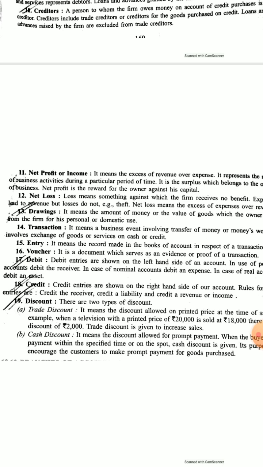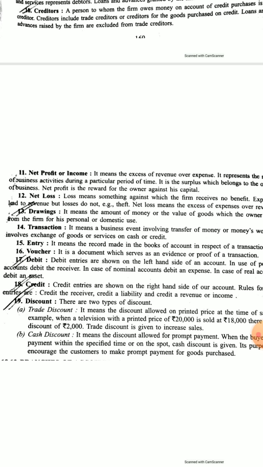Again, transaction means those events which change the financial position of a company. Any business firm only records transactions in the books of accounts. I have already explained that suppose goods are purchased, then goods come into the business and cash goes out; that is a transaction, so the financial position is changing.